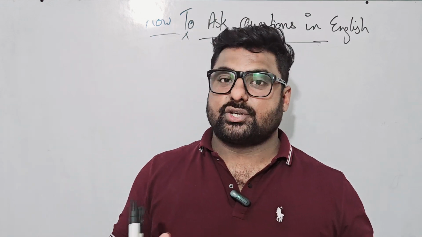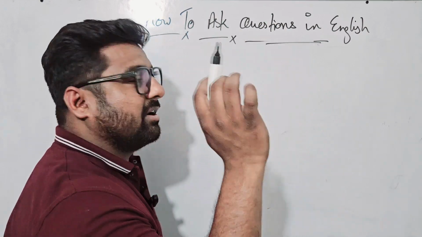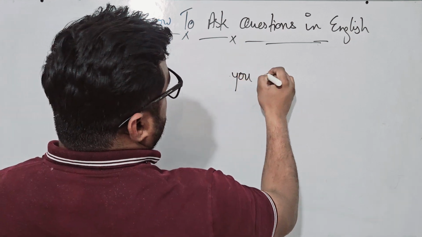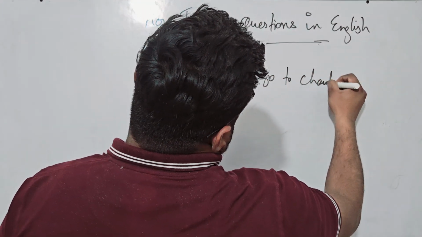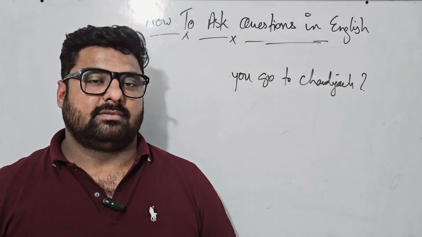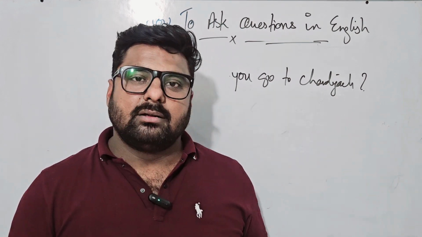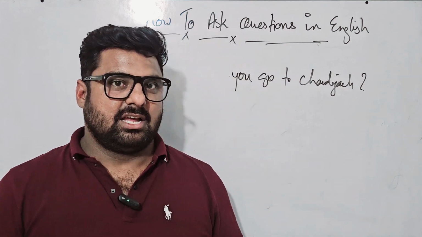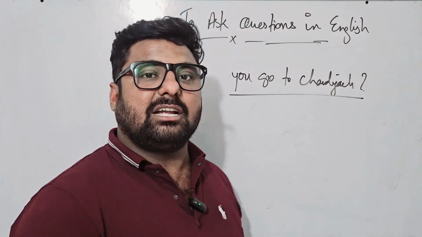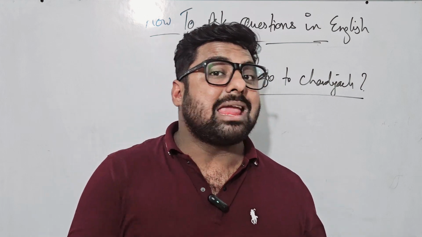Sometimes when we ask questions in English, you must have heard or used simple sentences. Today I'm going to use my marker. Suppose sometimes you want to ask somebody in simple present tense, you go to Chandigarh, for an example. But this doesn't make sense in interrogative. Suppose you want to ask somebody, you go to Chandigarh, you go to Goa, you go to Bombay, but actually that doesn't make sense. When we ask a question, we need to understand that this is a statement, right? Because we are asking a question in the statement and that does not make any sense.